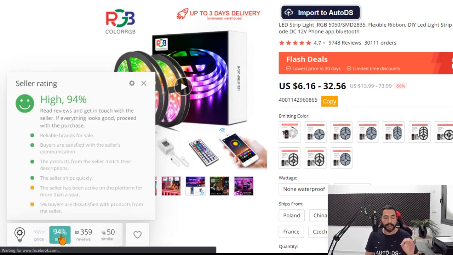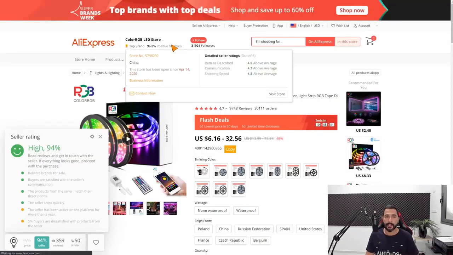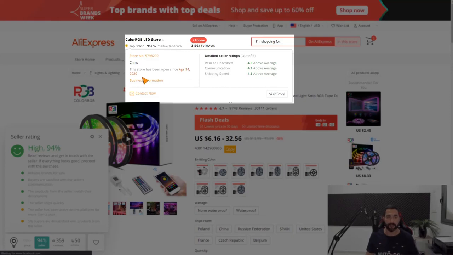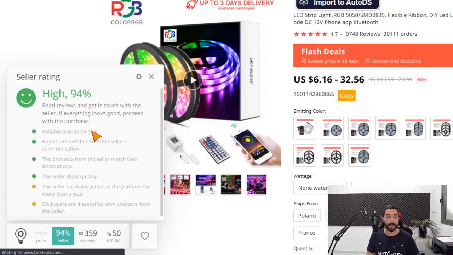Now, if we're going to click on the seller, as we can see, we have a 94% average grade for this seller. And what that means is the Ali Tools extension is rating this seller based on the seller's performance. Now you can already get some seller performance when you're going to hover on top of the seller, like you can see up here. So we know that the seller has been here since April 14, 2020, and here's his average feedback from the customers. But down here we can get much more in-depth information of what's going on with the seller and why and if we should work with them.